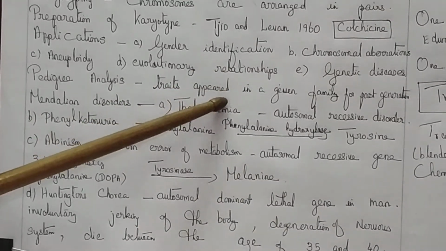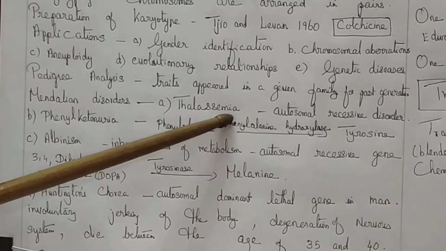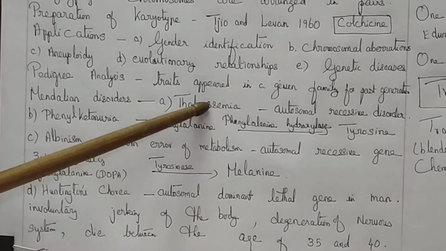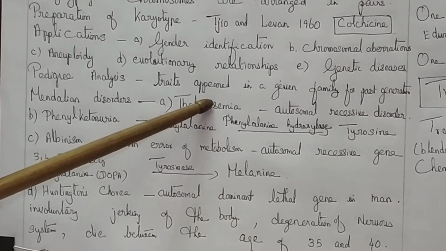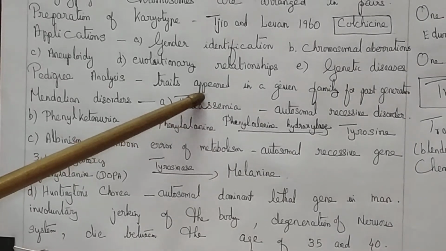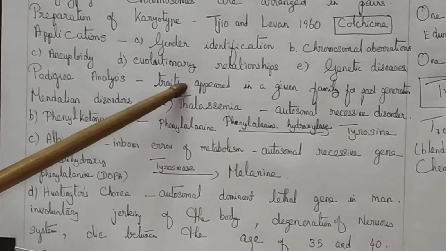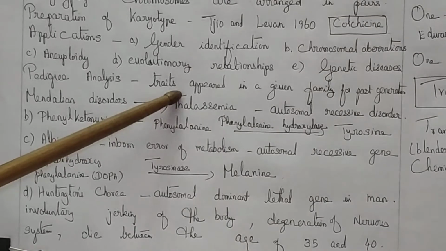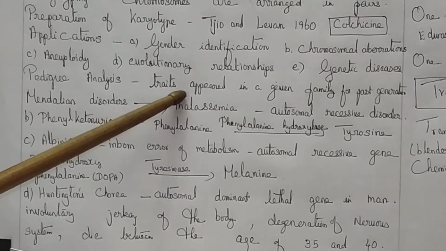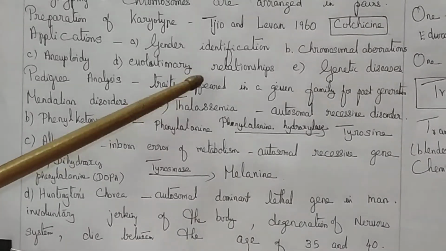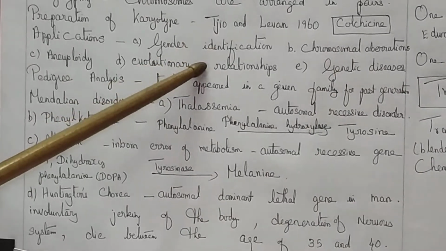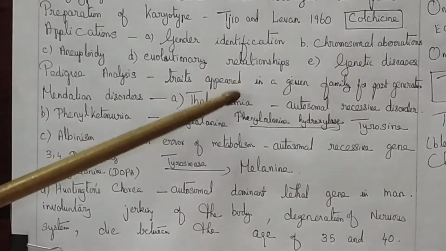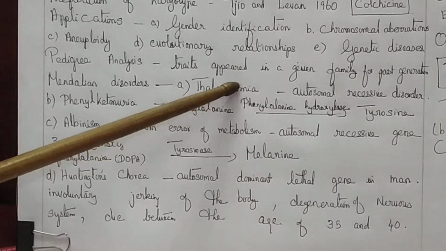If the gene becomes a mutant, it affects the structure of the hemoglobin. Hemoglobin has 4 chains, 2 alpha chains and 2 beta chains. These chains are synthesized under the control of a gene. If the gene becomes a mutant, it affects the structure of the hemoglobin.